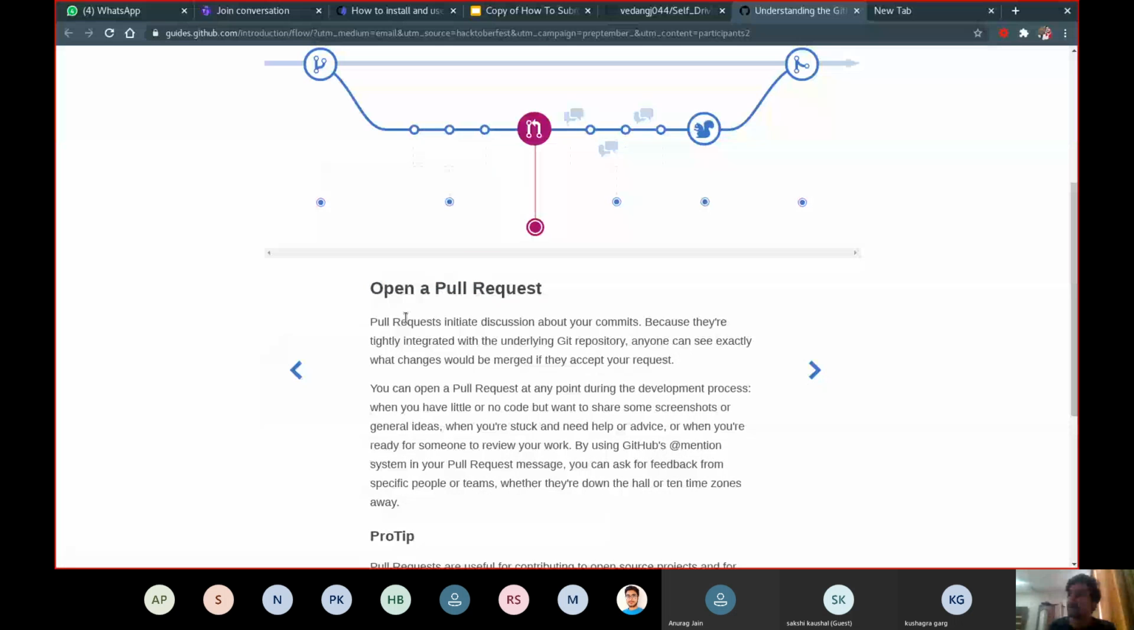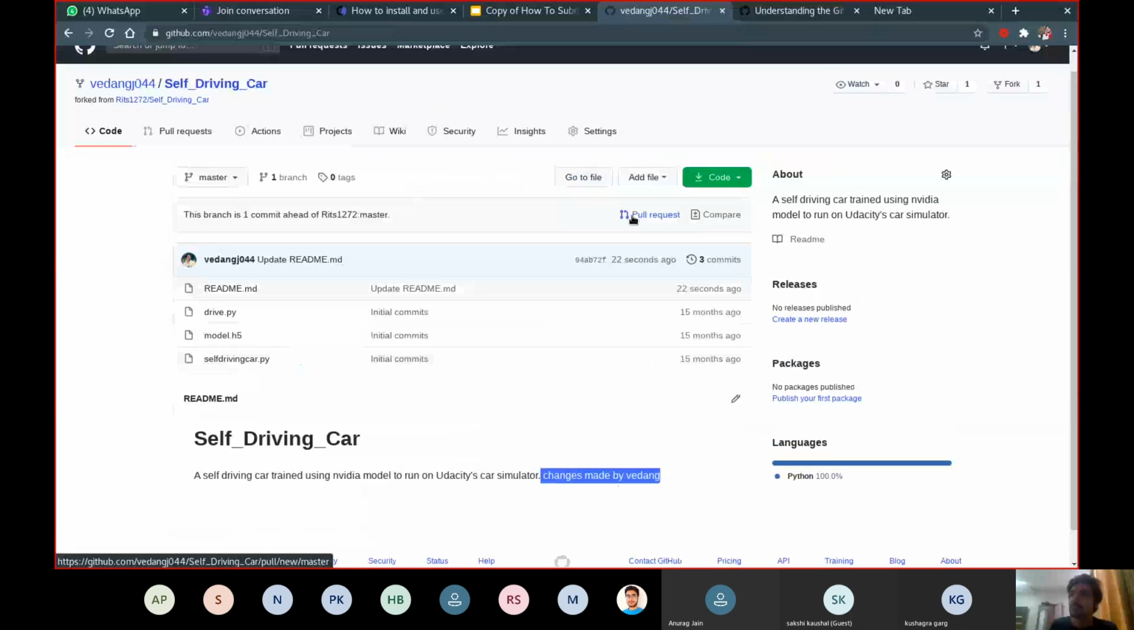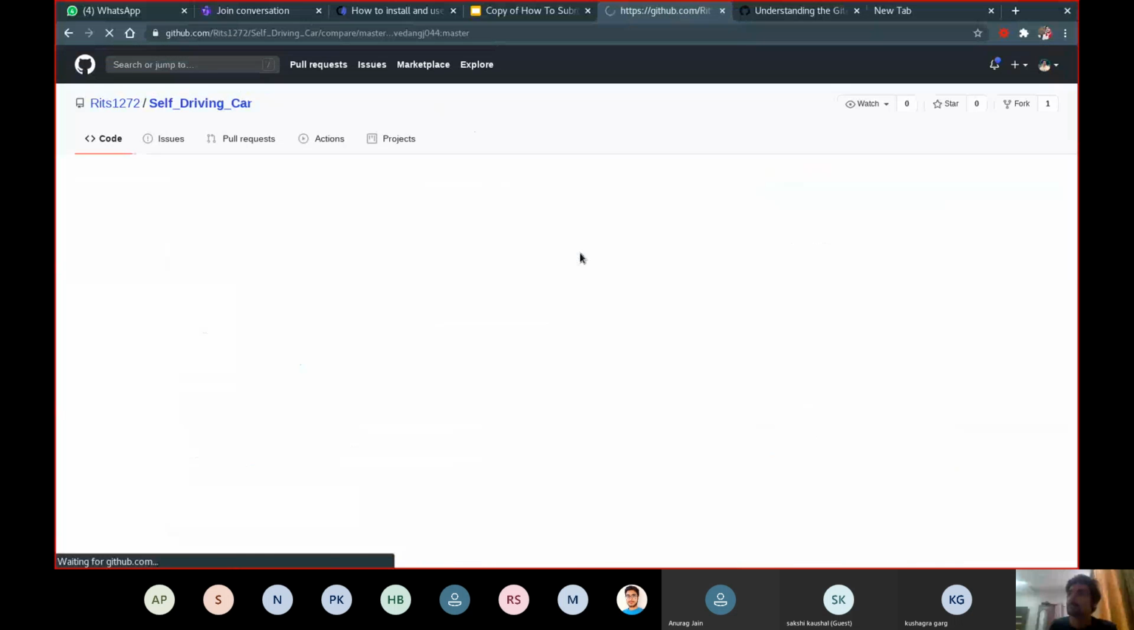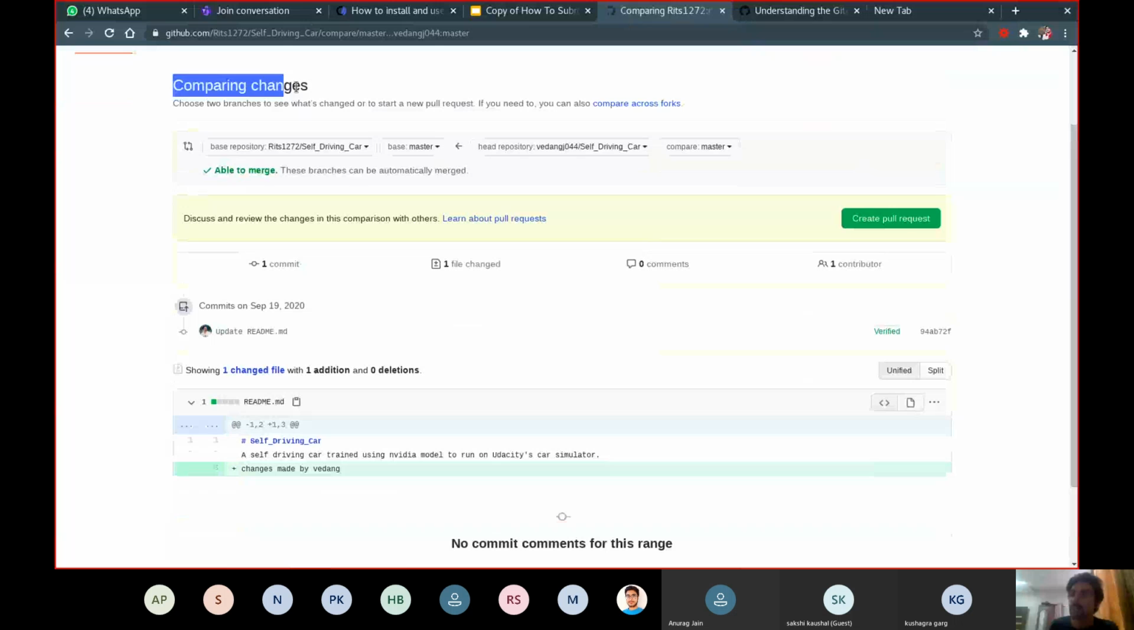Now I want Ritik to have these changes. This line should be changed in Ritik's repo also, so I would make a pull request. You can see a pull request here. It compares the changes: comparing changes and create a pull request.